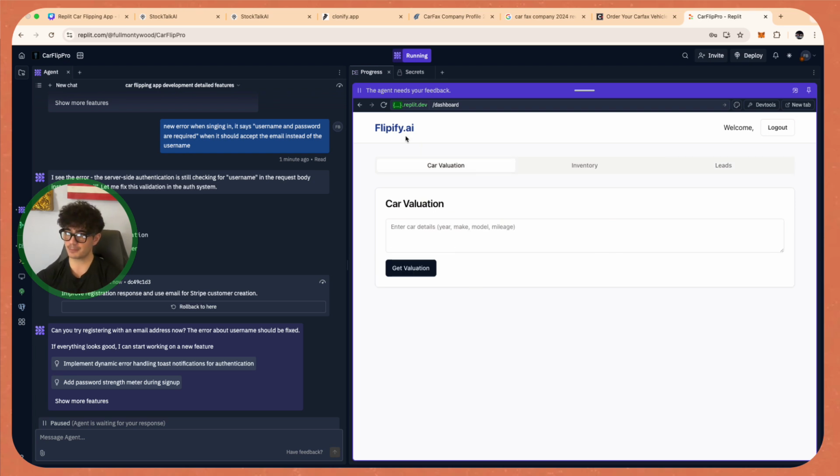Now we need to actually start building out the logic. So the first thing that we're going to do, guys, is build out the car valuation. And the car valuation, like I said, is going to be in America and Canada to start, and we can roll this out to Australia and Europe. But just to start, guys, we're going to be using the Canadian dollar and the American dollar. And we have to change this page so that it can actually be a form that gets submitted to our API.